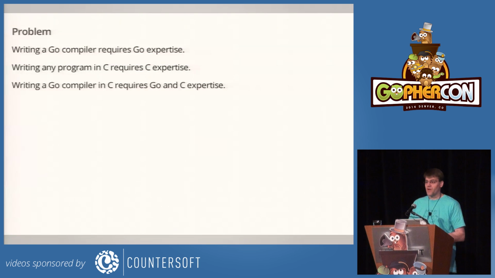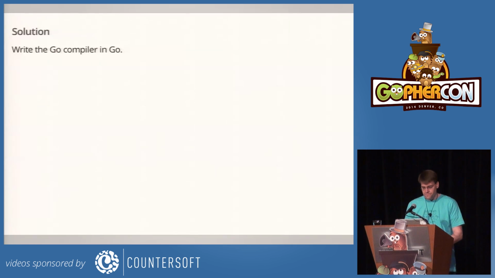Another view of the problem is the one of expertise. Writing a Go compiler requires a certain amount of Go expertise because you have to understand Go in order to compile it. But then writing any program in C requires a certain amount of C expertise so that you don't plant a memory corruption bug that you have to track down 6 months later. And so writing the Go compiler in C means that the only people who can work on the compiler need expertise in both Go and C. And the Go constraint is fundamental, but the C constraint is not. And so the solution to both these problems, as you've probably guessed, is to write the Go compiler in Go.